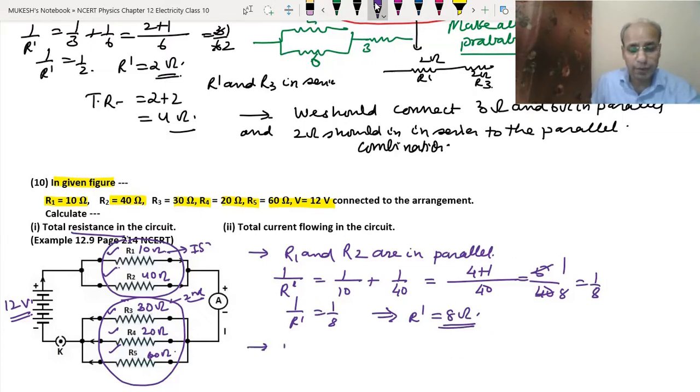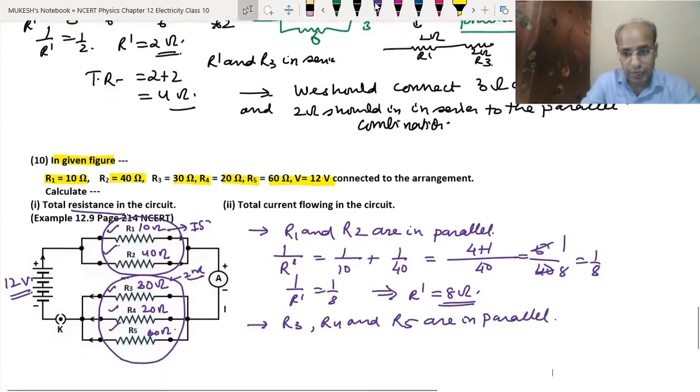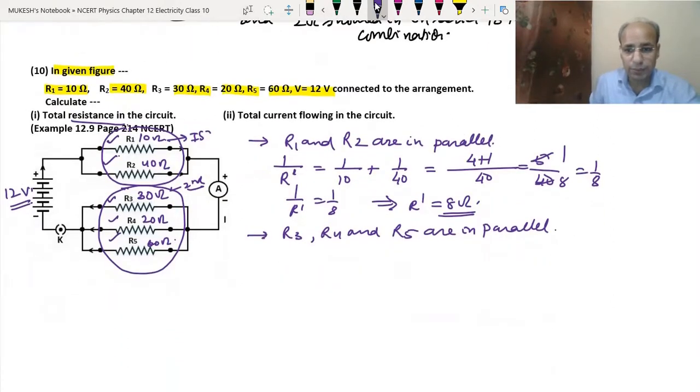Now, again, R3, R4 and R5 are in parallel. So again we will calculate them according to the parallel formula. We will get 1 upon R double dash equals 1 upon R3, meaning 1 upon 30, plus 1 upon R4, meaning 1 upon 20, plus 1 upon R5, meaning 1 upon 60.